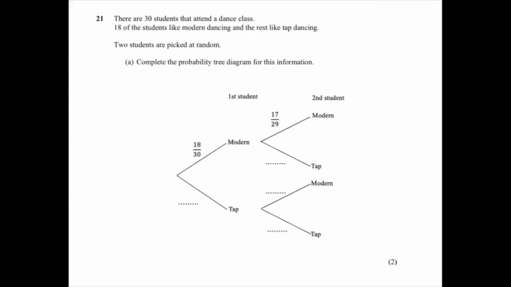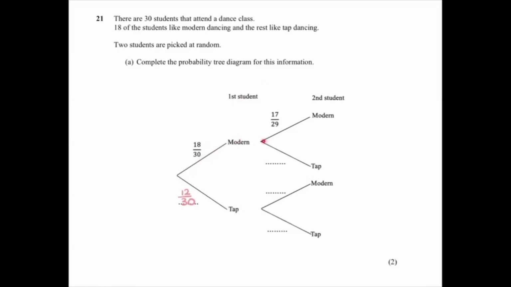So if 18 out of 30 like modern, then 12 out of 30 must like tap. Now, 2 students are picked at random. So our diagram is saying here that 18 out of 30 like modern, and that's our first student picked and gone.